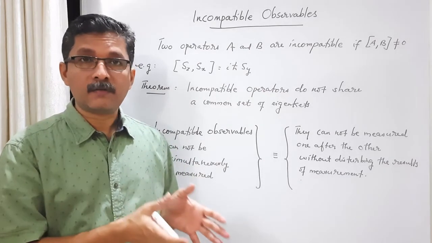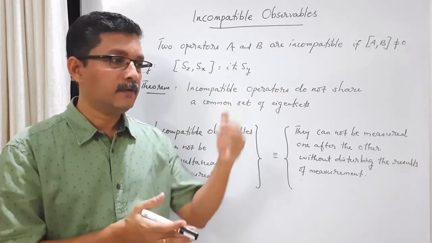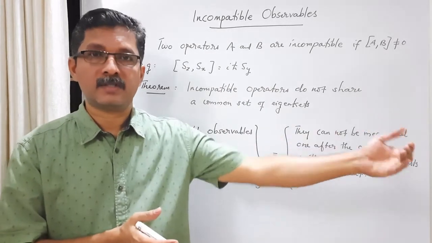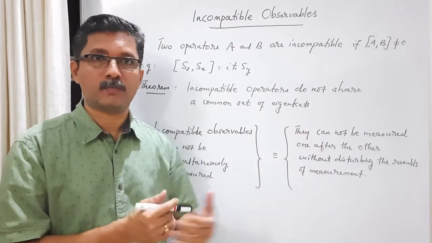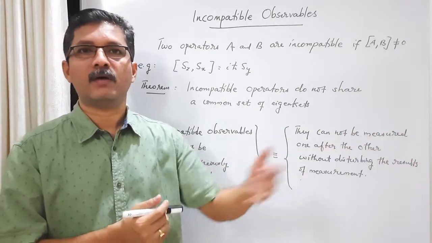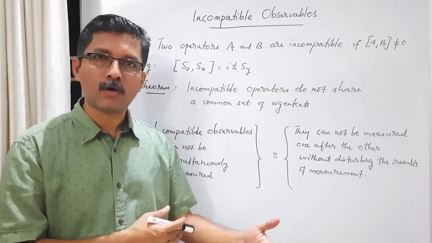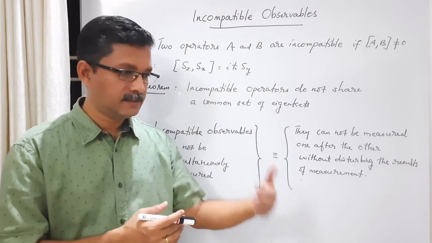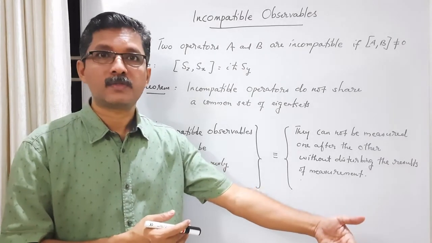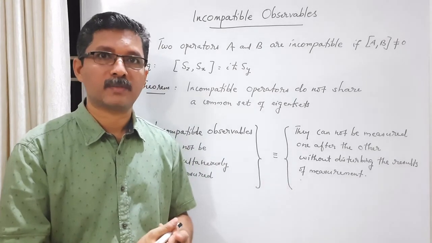We start with the same Sz plus, same initial state. Then we measure Sx. After that we measure Sz. We change the order of measurement. Then what happens is half the particles are now in the Sz plus state, half in the Sz minus state. That means the final states are different. So if we change the order of measurement, and if we sequentially measure these observables one after the other, then it disturbs the results of measurement.